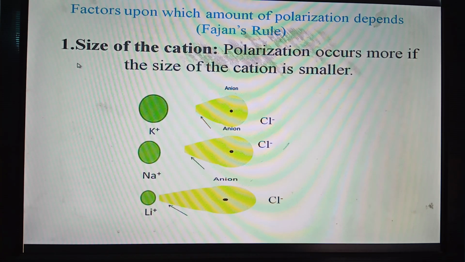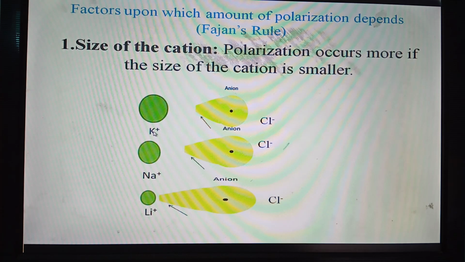Point number 1: if the size of the cation is smaller, more polarization occurs. Let us see the example. We have the compounds potassium chloride, sodium chloride and lithium chloride. The anions are the same. In all the cases, the anion is chloride. The cations are different.